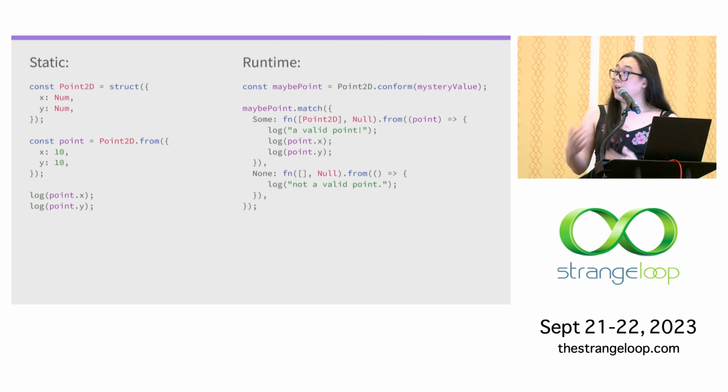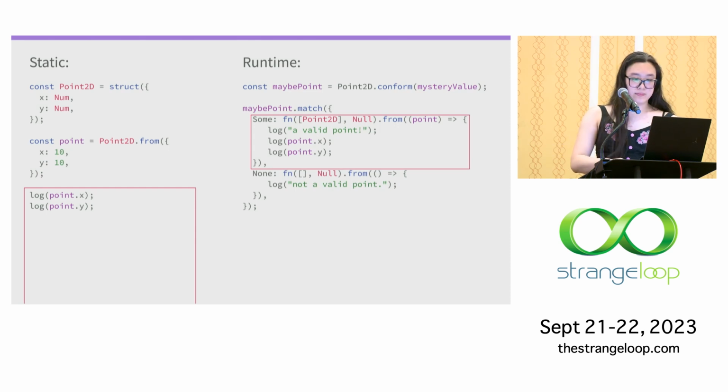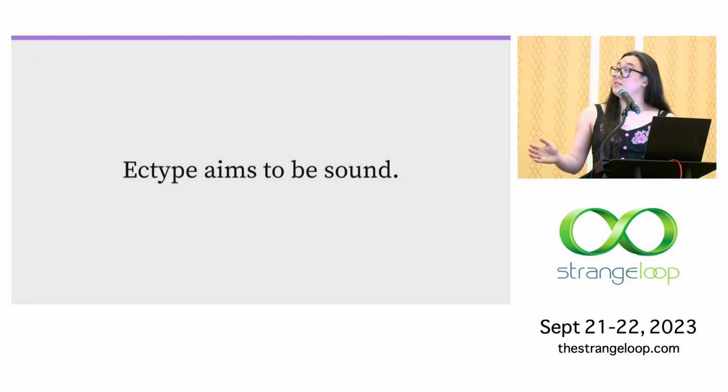We get both static and runtime type checking from the same type declaration because that type exists both statically and at runtime. And then either way, there's always a region where we have coverage. And this means that Ectype's type system aims to be sound. I say aim because I have not proven anything yet, but basically whether code is statically checked or checked at runtime, unchecked type errors should be impossible.